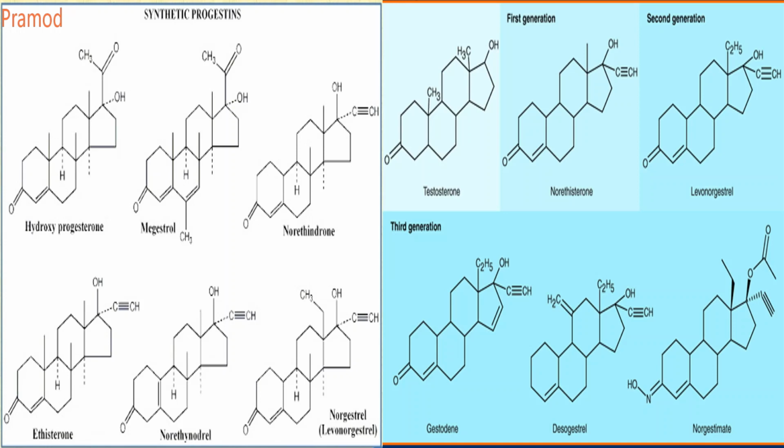Okay, so these are some of the other examples of the drug. Gestagenone, which contains a double bond at the D ring, and C2H5.